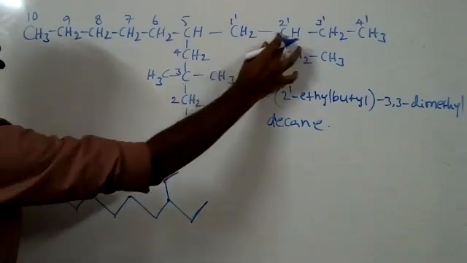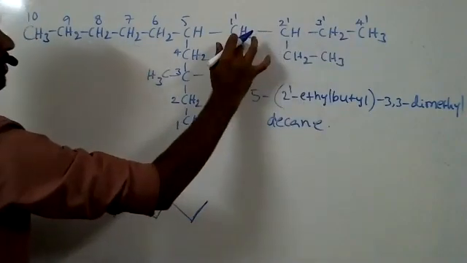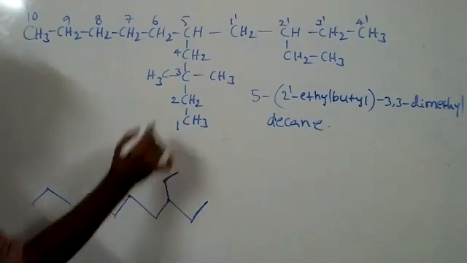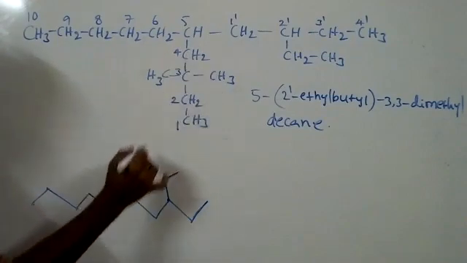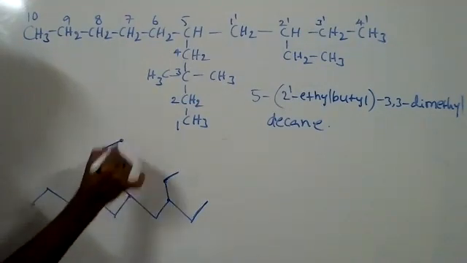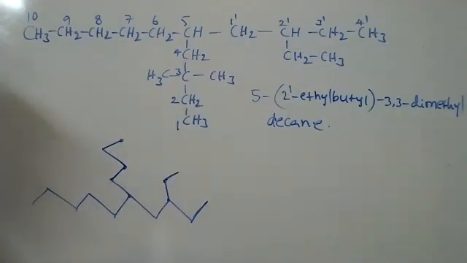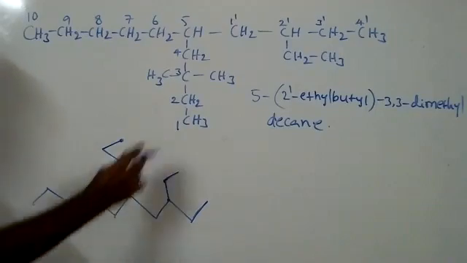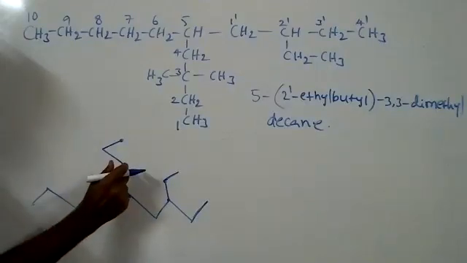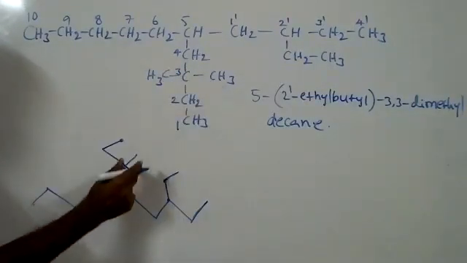Next 1, 2, 3, 4, 5, at the fifth carbon here, the number of carbons is 1, 2, 3, 4. Here again this carbon, not this carbon, having 2 methyl groups, this and this. So write like this.